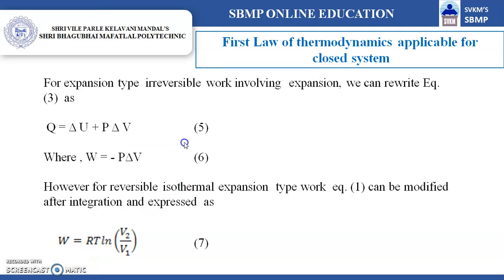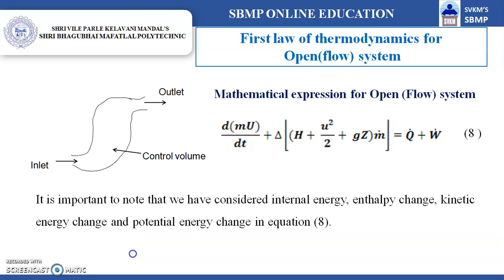Whenever there is an irreversible spontaneous expansion, the work is calculated as W is equal to minus P delta V, represented by equation 6, and in case of isothermal reversible expansion, W is equal to RT ln of V2 by V1. Therefore, depending upon how the work is occurring, the value of the work involved is different.